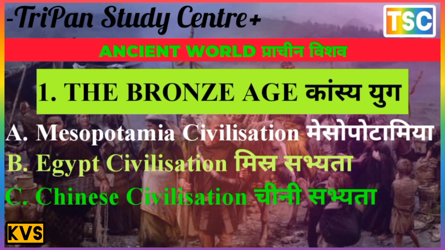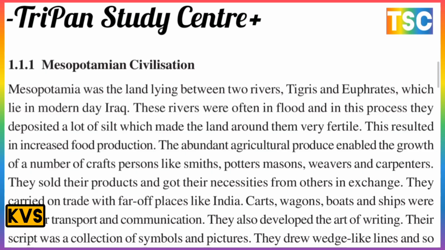The first topic on your screen is the Mesopotamian civilization, the most important civilization here. Mesopotamia was the land lying between two rivers, the Tigris and Euphrates, in modern-day Iraq. These rivers often flooded, and in the process they deposited a lot of silt, which made the land around them very fertile. This resulted in increased food production.